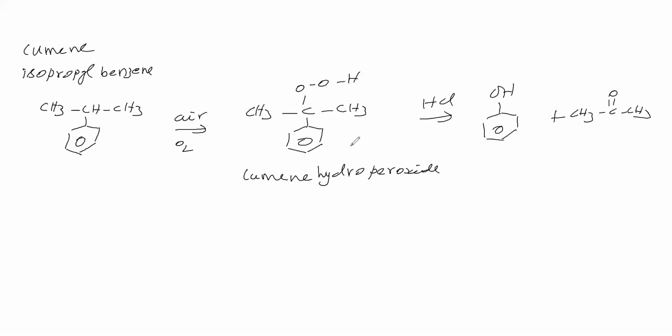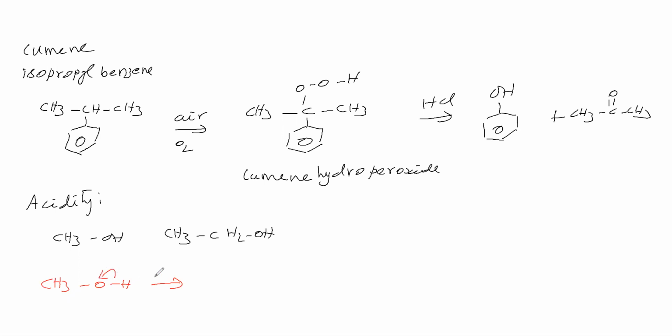Okay. Next we will see about acidity. Acidic natures we will compare. Now we will take methyl alcohol and ethyl alcohol and see how the acidic nature will be. Methyl alcohol is CH3OH. Now this bond is shifting here, therefore we will get CH3O minus and H plus.